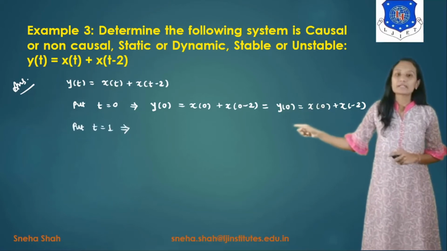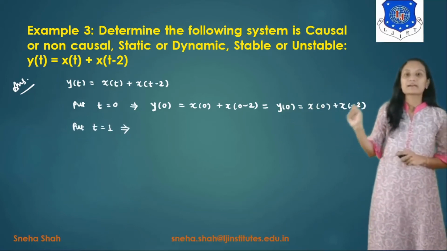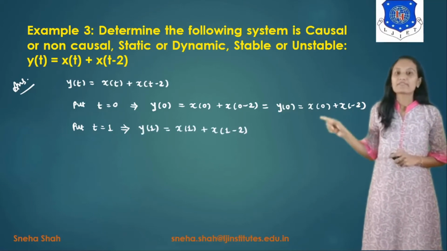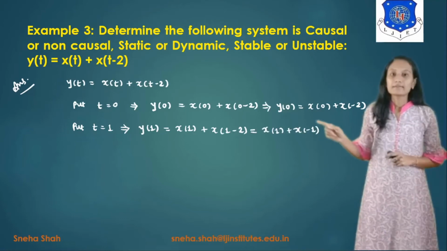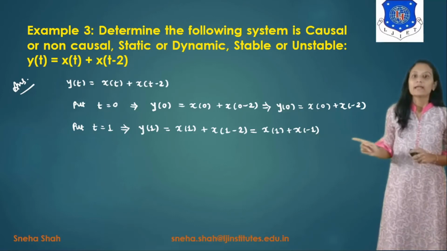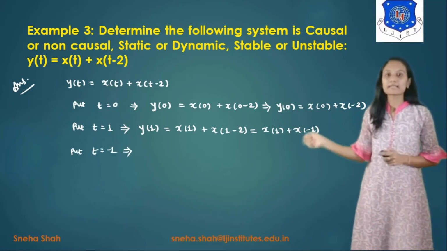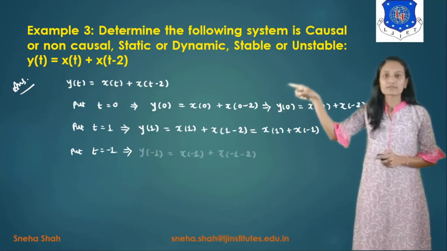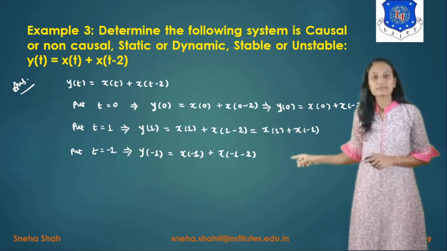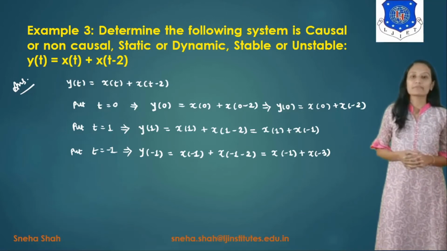Similarly, we will find it for t equals to 1. So in this equation, we will take t equals to 1. So the term will be y of 1 equals to x of 1 plus x of 1 minus 2. After simplification, it will give you the output as x of 1 plus x of minus 1. Now the next term is t equals to minus 1. So if we put t equals to minus 1 in the above equation, the term will be y of minus 1 is equals to x of minus 1 plus x of minus 1 minus 2, so x of minus 1 plus x of minus 3.